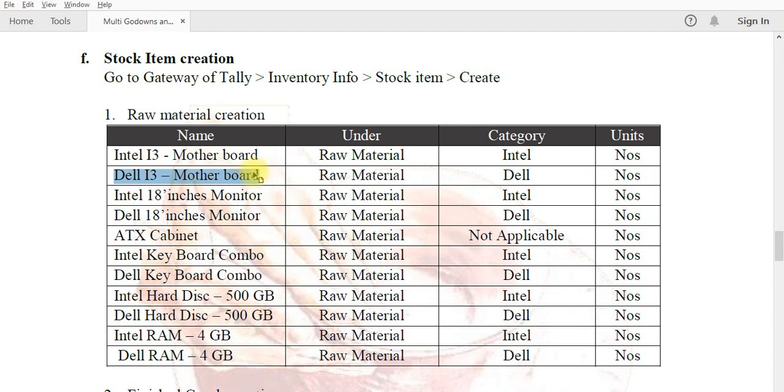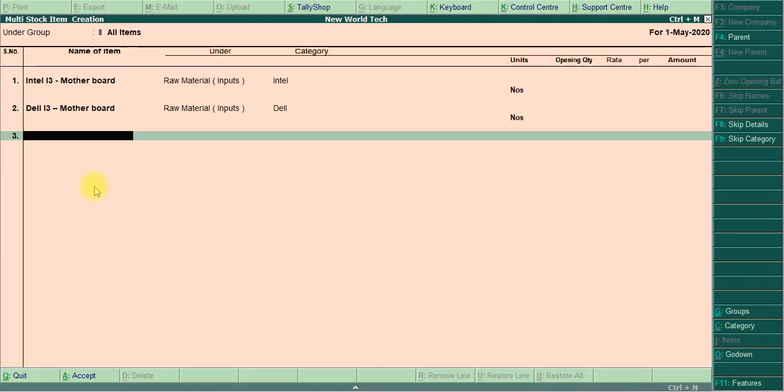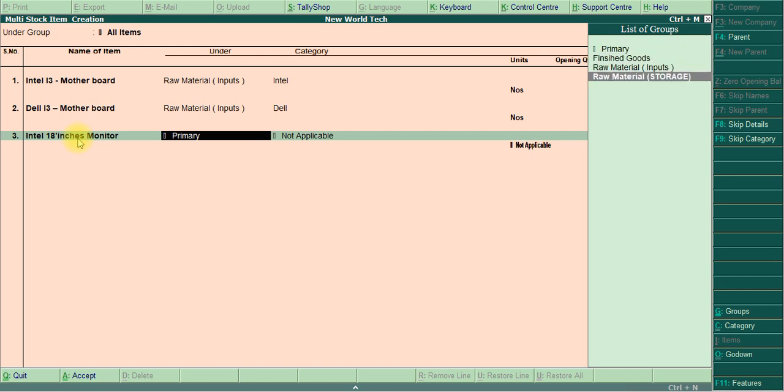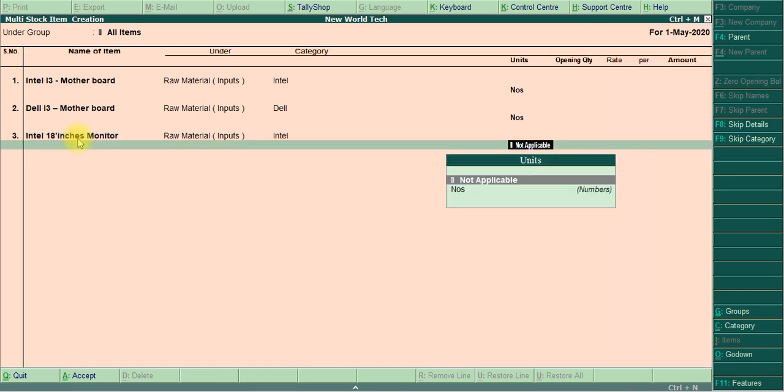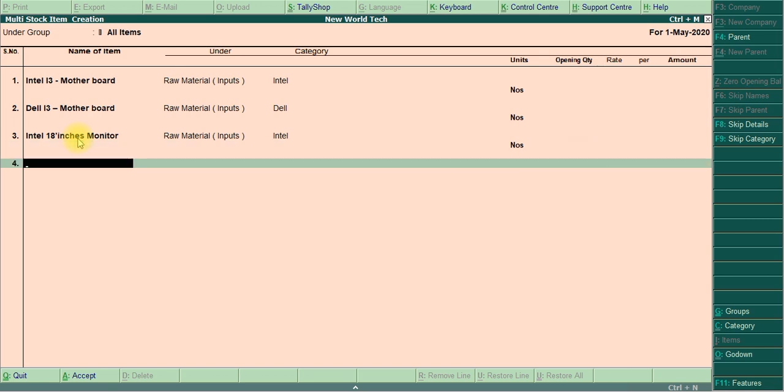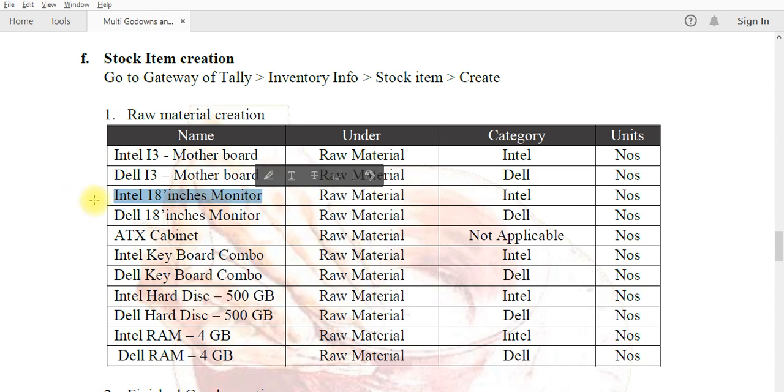Then Intel 18 inches monitor. Enter. Raw material inputs, Intel, numbers. Then Dell 18 inches monitor.